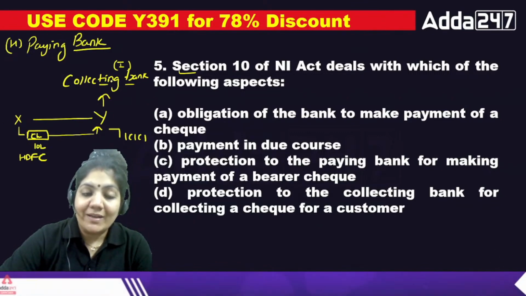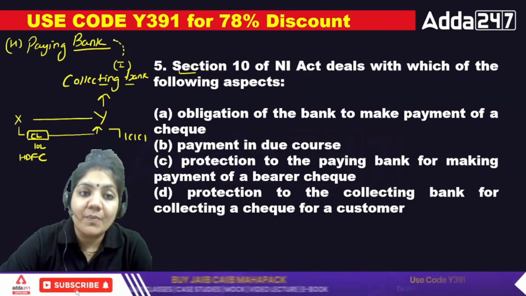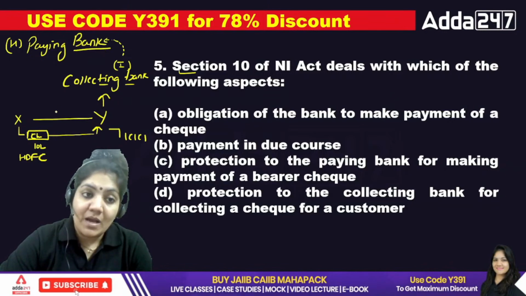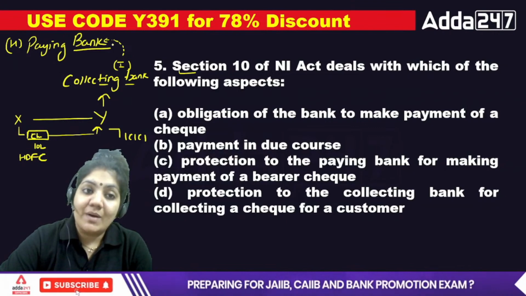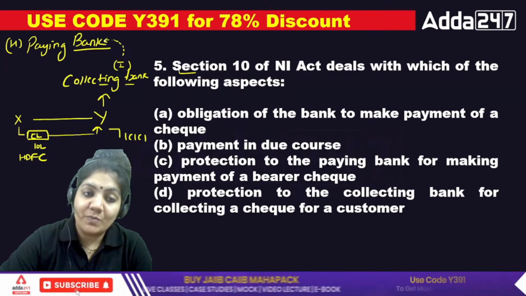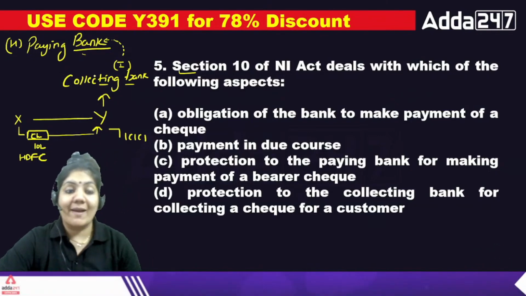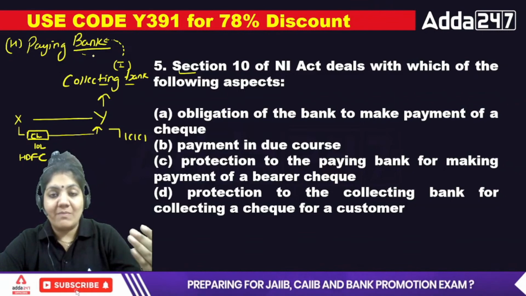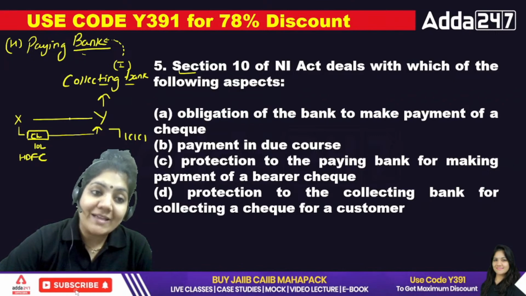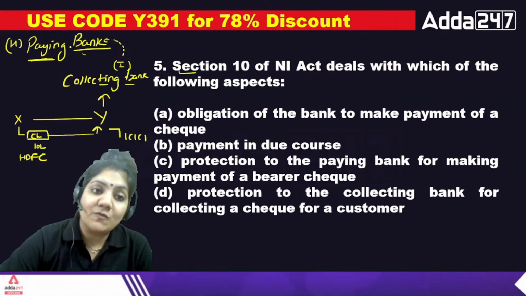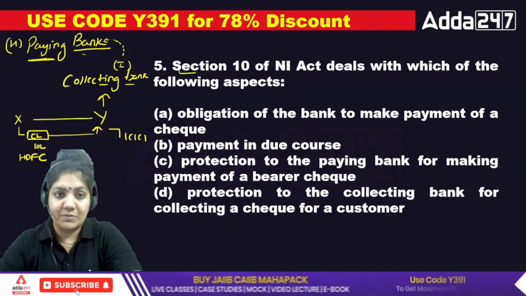Collecting bank, suppose this is the ICICI bank, and paying bank, suppose this is the SDFC bank. So when the collecting bank collects the check, it will demand the money from the SDFC bank, because the check is of X person. So this collecting bank will demand 10 lakh rupees, and the paying bank will give 10 lakh rupees to the collecting bank. So collecting bank means to collect the money, and paying bank is the one paying the money. In that way, X's bank is called the paying bank because they have to pay, and Y's bank is known as the collecting bank. So these are very important terms.